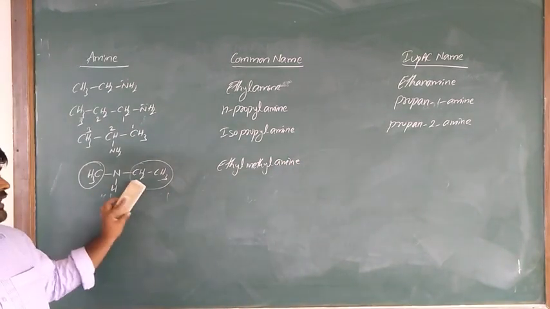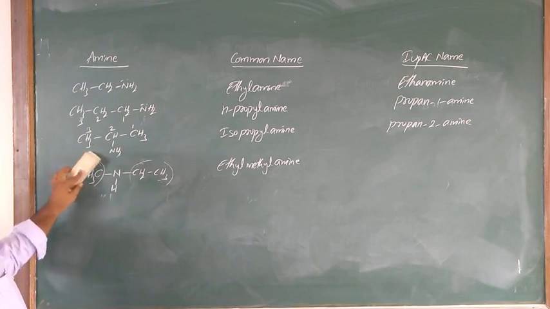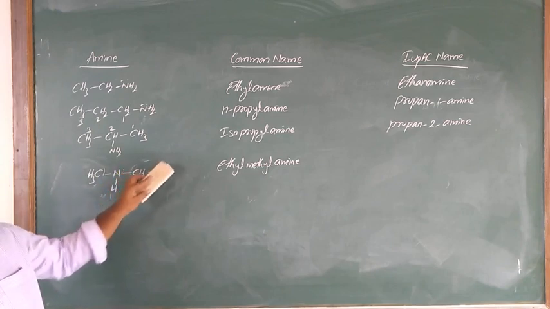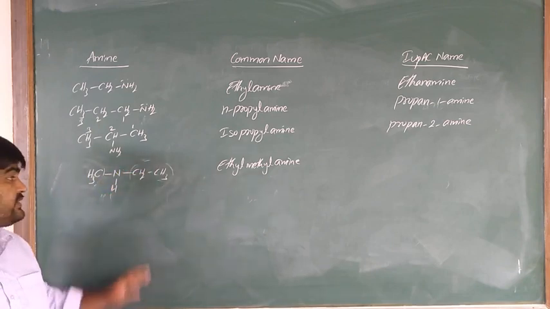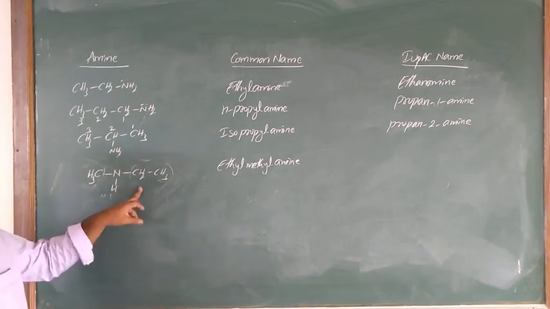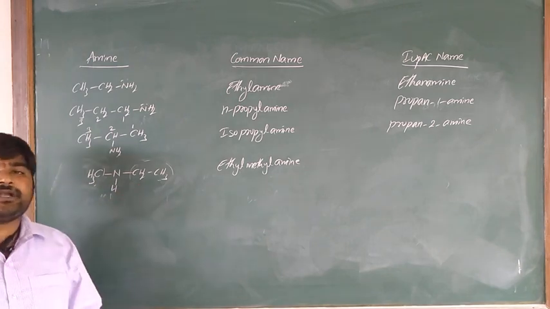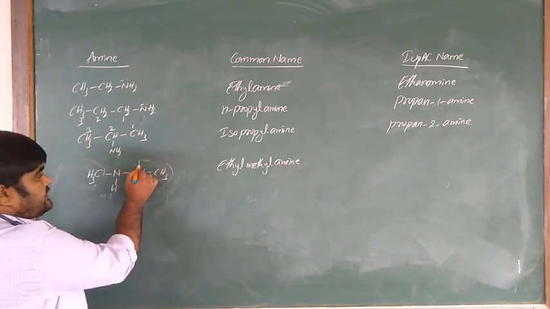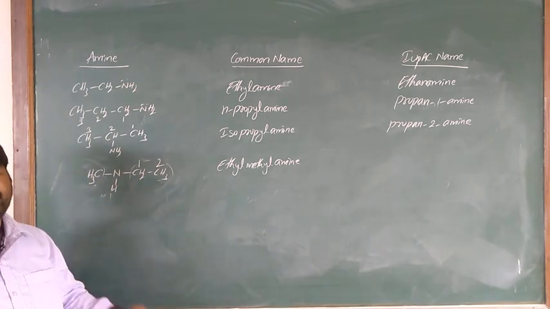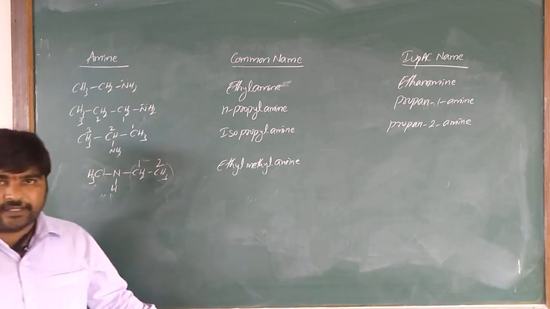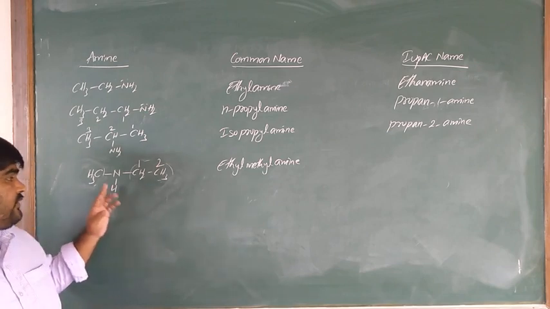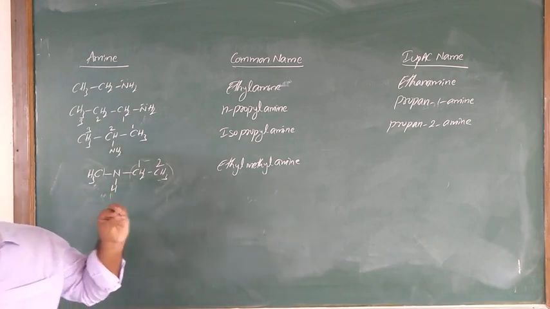Is it clear? So coming to the IUPAC system. In the IUPAC system, on the nitrogen atom, which alkyl group has more carbon atoms? It is ethyl, the other is methyl. The ethyl group has 2 carbons, so I have to use that as the parent chain. That means N-methylethanamine. Is it clear what I am saying? N-methylethanamine. Very important. So whenever it is secondary, N-methylethanamine.